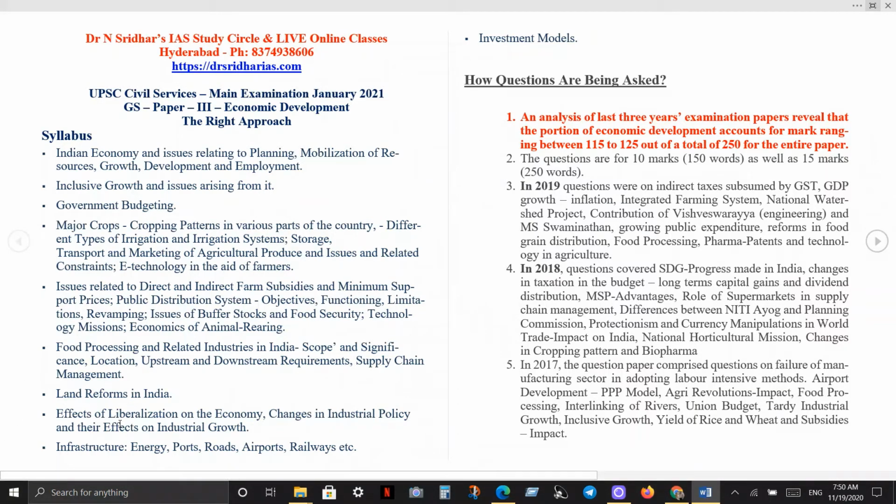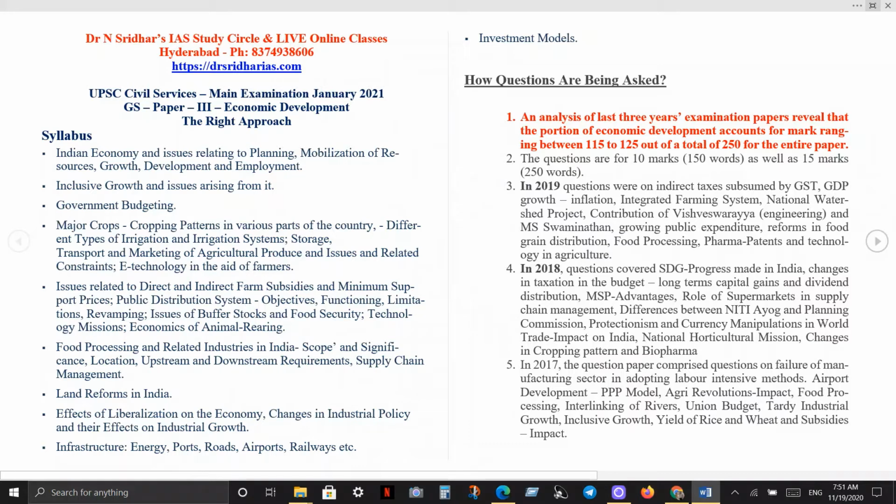The syllabus actually says Indian economy issues related to planning, mobilization of resources, growth, development and employment. Here the best thing is sectorial approach. Indian economy, you try to get a complete view of agriculture, then industries as well as services. So sectorially, what are the basic things and how things are important, that you need to understand. Planning, of course, now there may not be any question on planning, Niti Aayog and Planning Commission comparison like that, but Niti Aayog and its process and procedures are important.